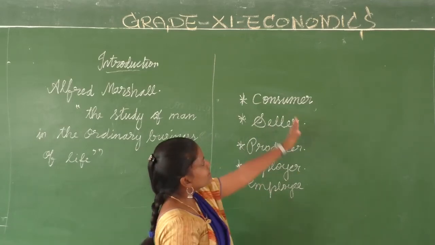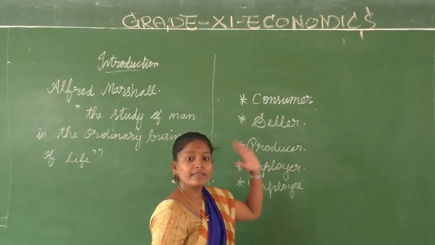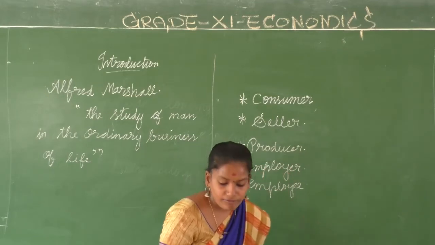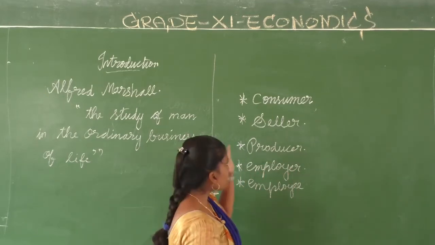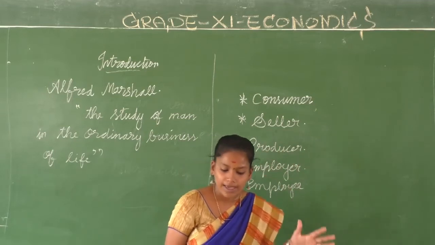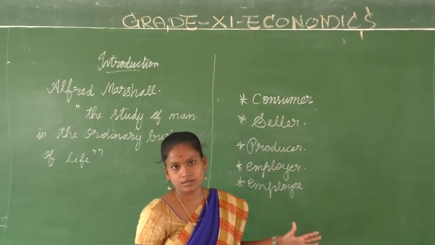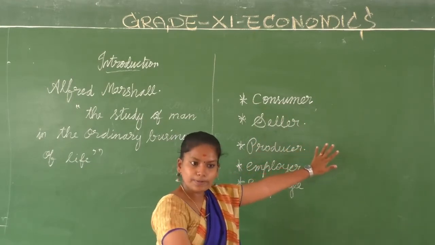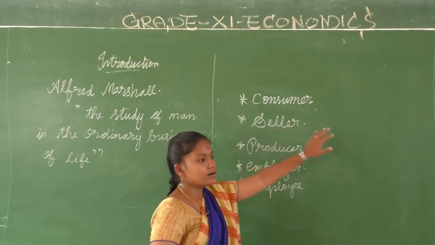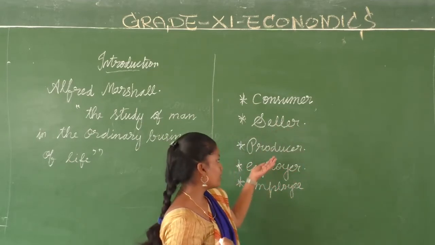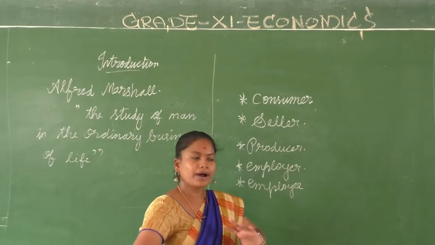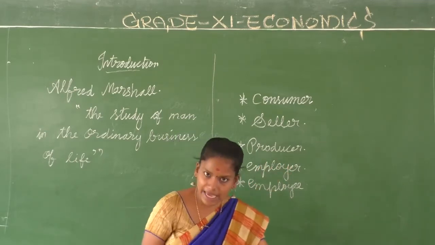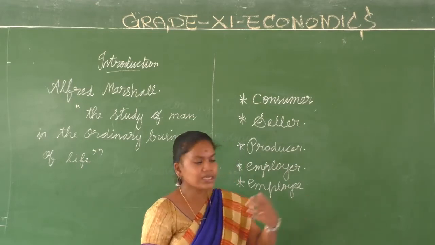Now in all these cases, what is one common thing that happens? There is the transaction, there is the involvement of money. They are somehow gaining something, especially on a monetary basis, right? The consumer also has to spend something, and to spend he needs income. The seller, when he sells goods, gets money for it. The producer, when he produces and passes it to the seller, is also getting paid for it. The employer pays, whereas the employee gets paid.